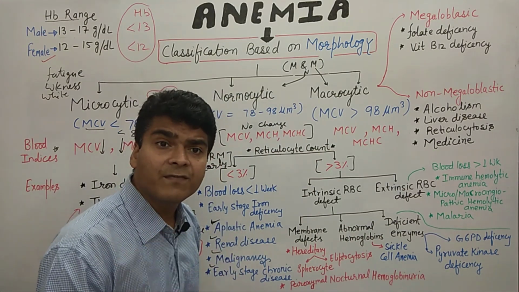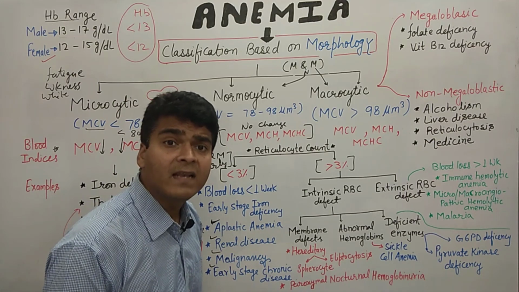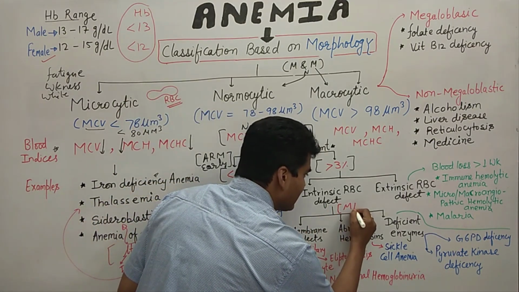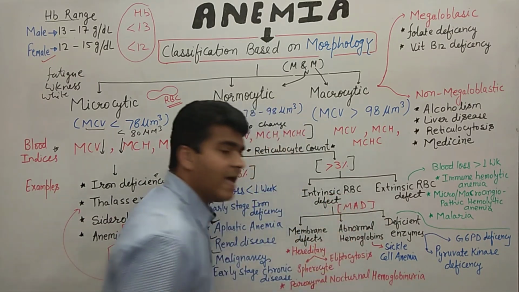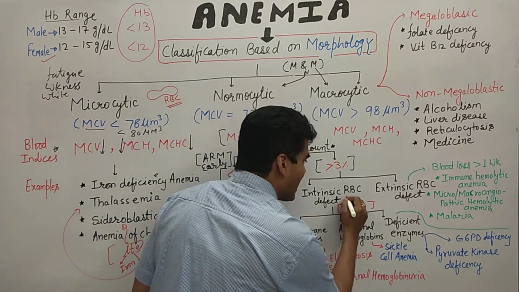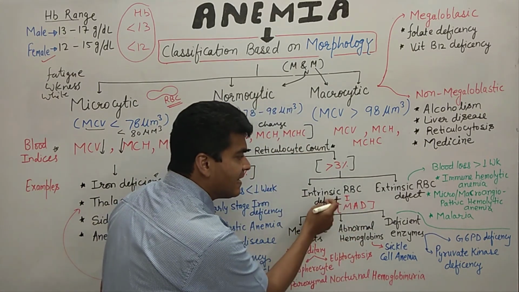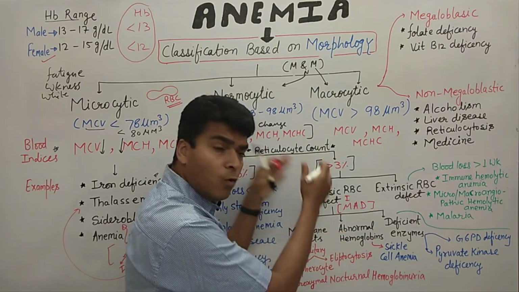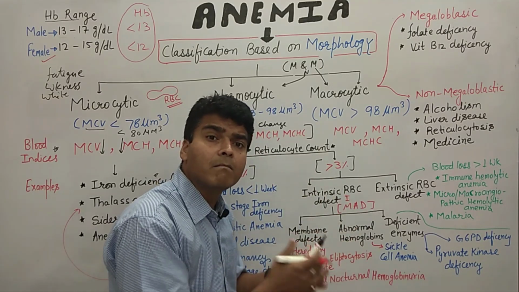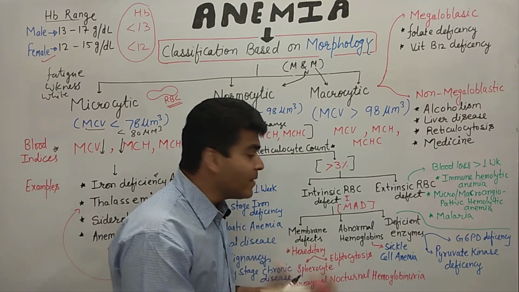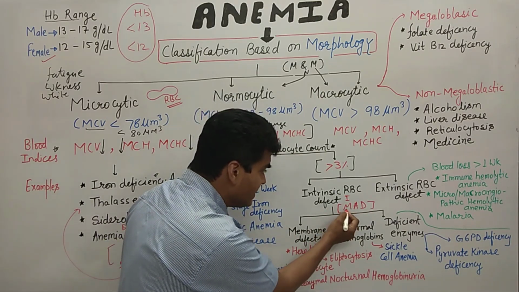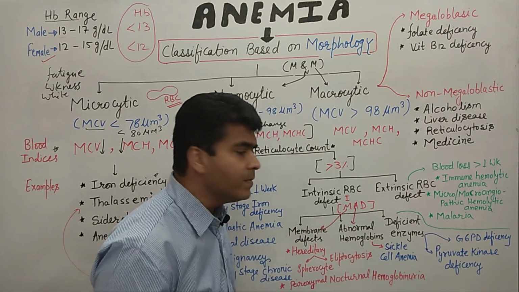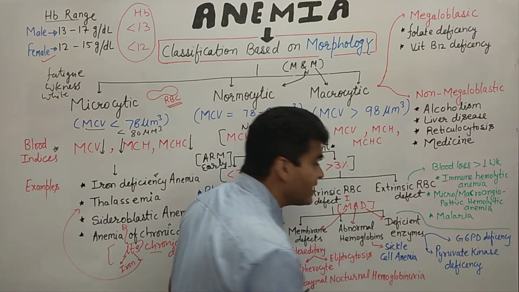So how can we remember this? Again there is a trick, that is MAD. We can remember it as I MAD. I means intrinsic, and MAD, because if we try to remember so many types of classification the person becomes mad. So you can remember by this term MAD. M means membrane defects, A means abnormal hemoglobins, and D means deficient enzyme.